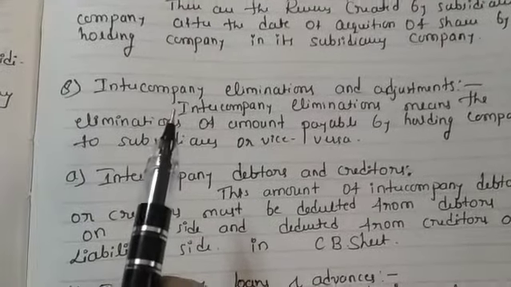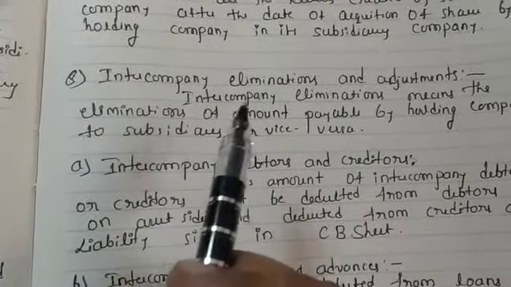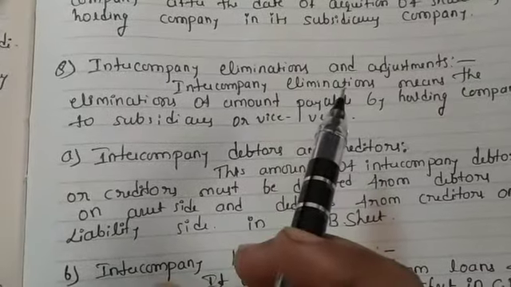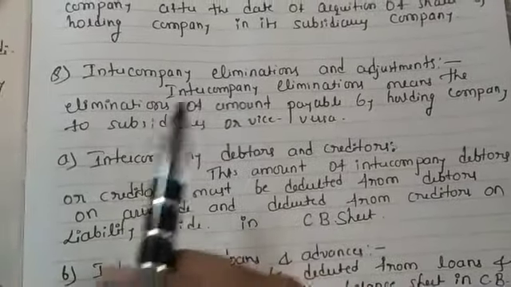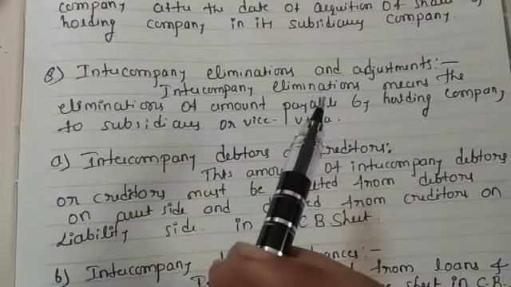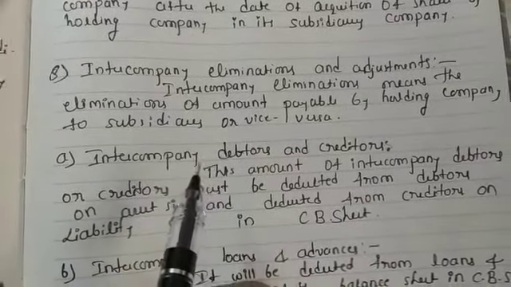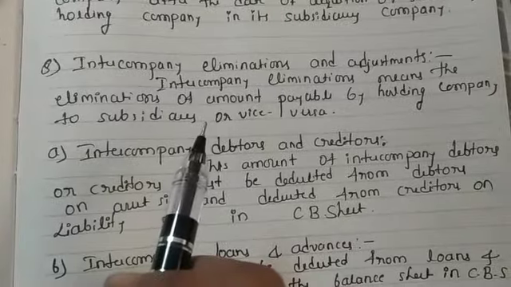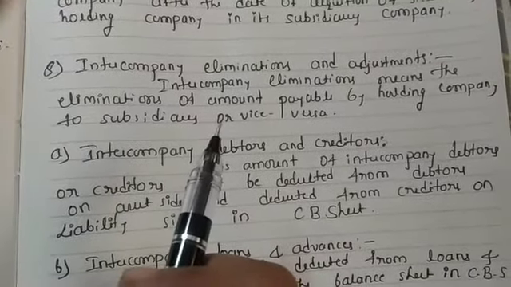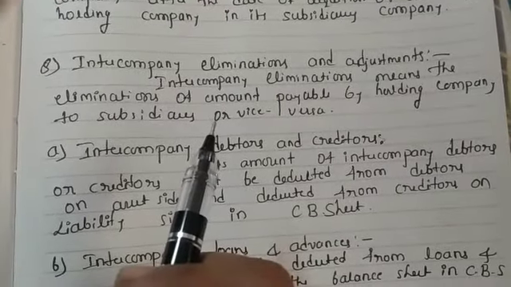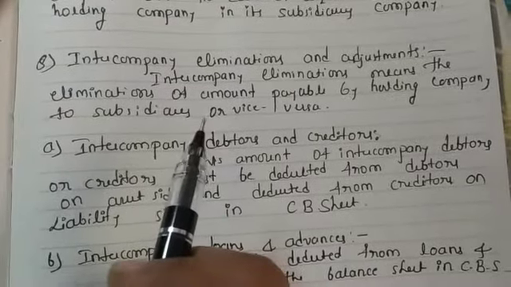Then coming to the next point, there are some intercompany eliminations and adjustments. Intercompany eliminations and adjustments will be done in the consolidated balance sheet. In that we have to make some adjustments, mainly four adjustments, which I will explain here.